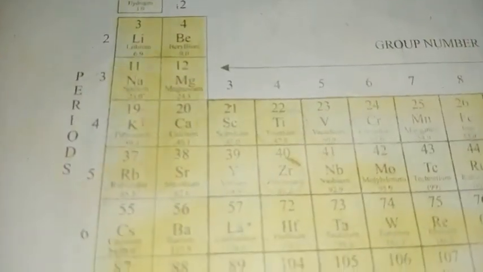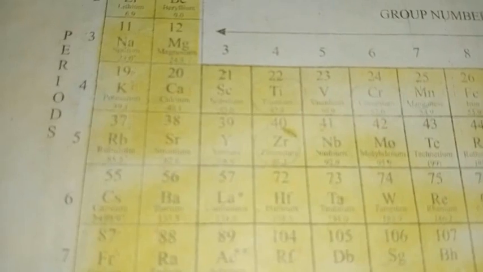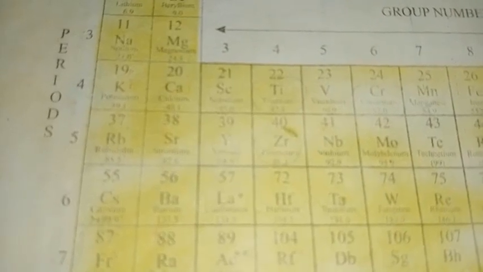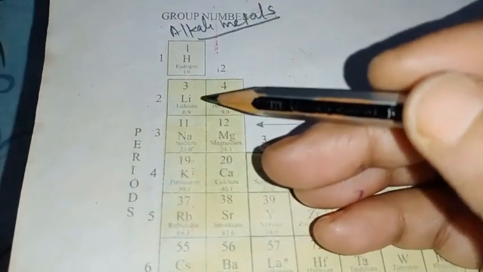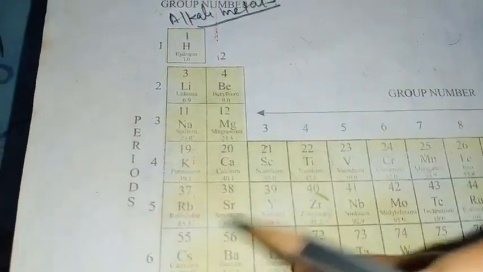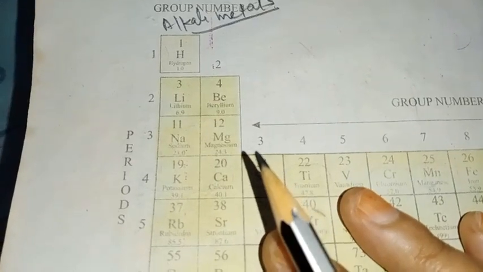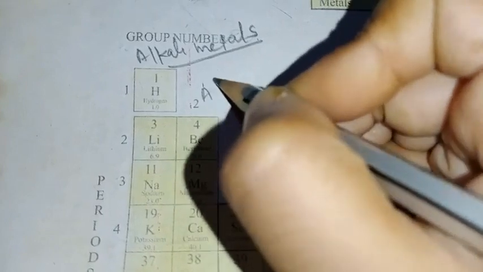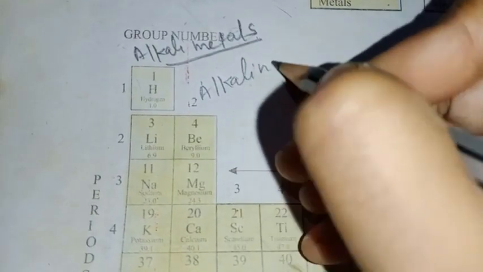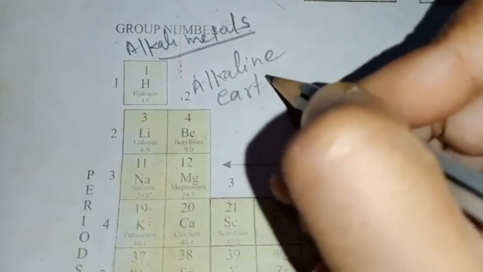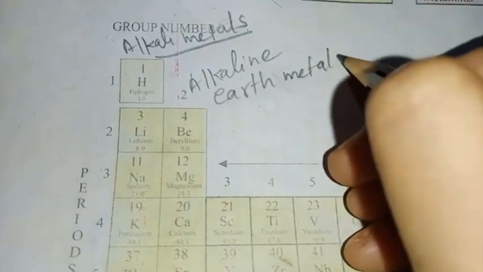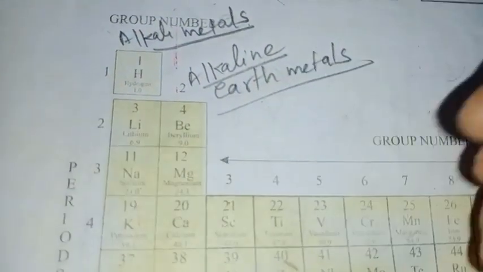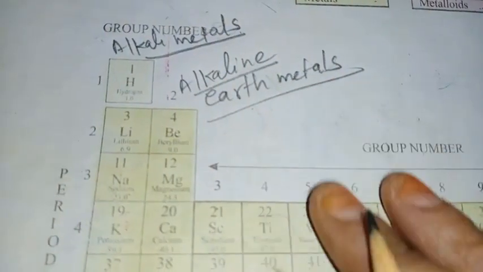So first group elements are all called alkali metals. When you are asked to give some examples of alkali metals, you should quickly remember that the first group elements are all alkali metals, and you can give examples from the first group elements only. Understood? Then the second group is called alkaline earth metals.